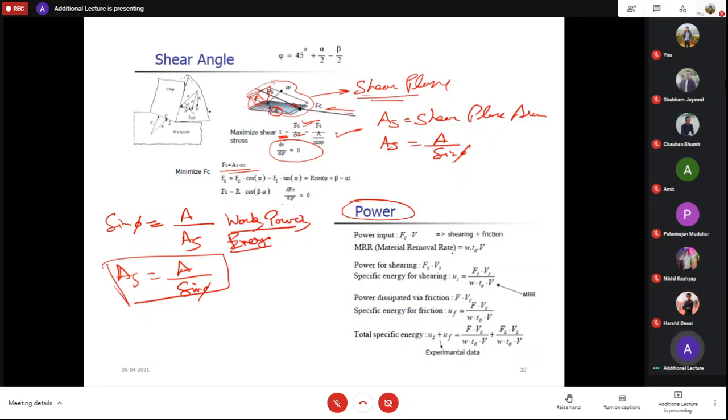Now what is power? Work upon time, work per unit time. So in simple language, power is the rate at which work is done, right? At which rate you are working. That is very important.